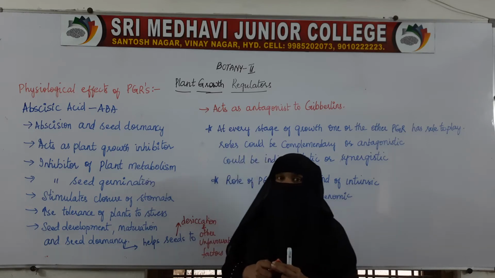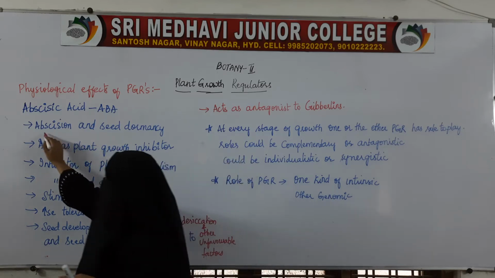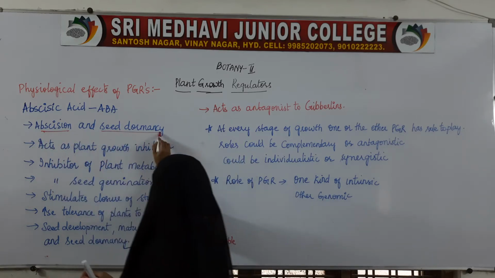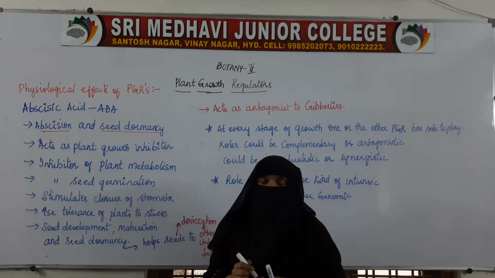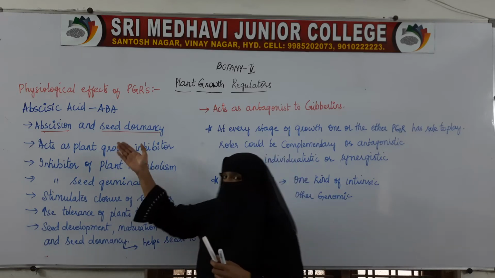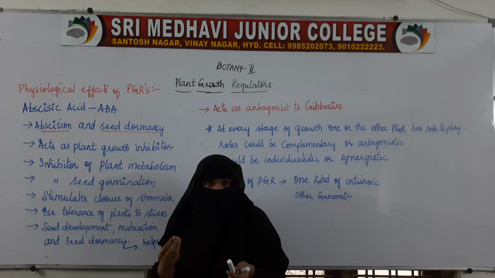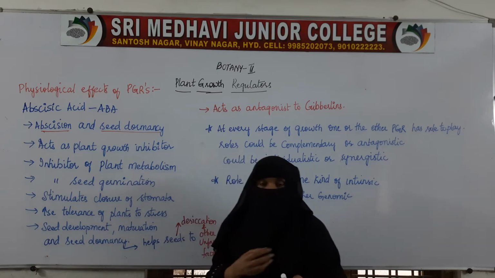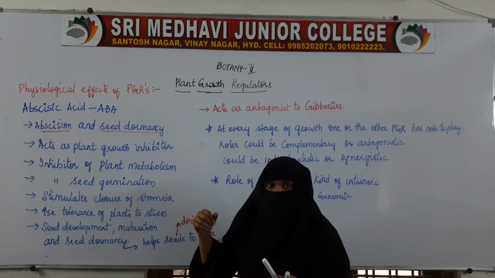Earlier it was said that abscisic acid is only responsible for abscission and seed dormancy. Abscission is nothing but removal or dropping of the plant organ, that is, the plant part from the plant.